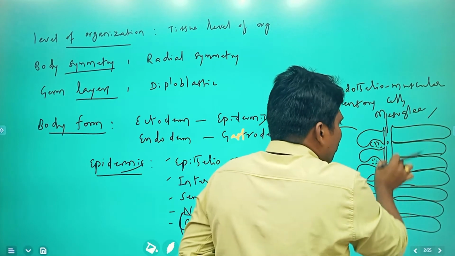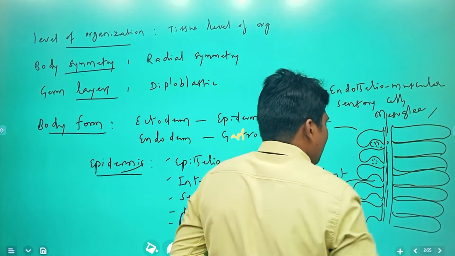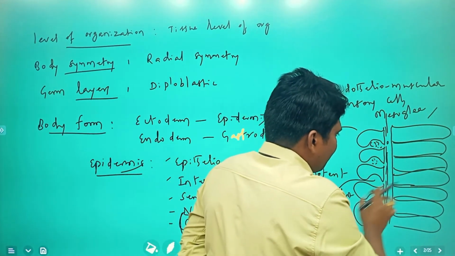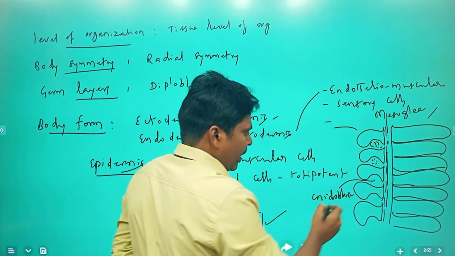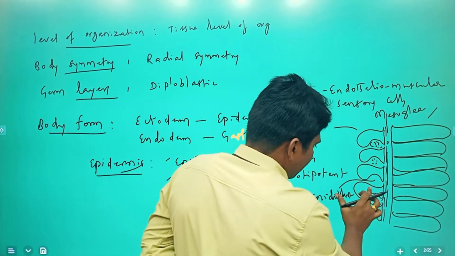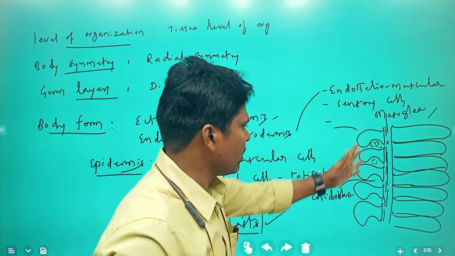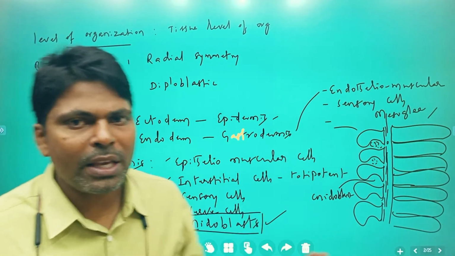In the mesoglea some nerve cells are present, which are responsible for passing information. So this is the body form, simply.